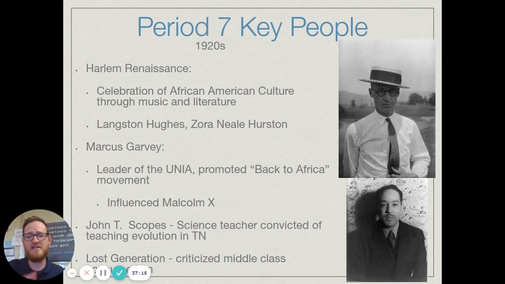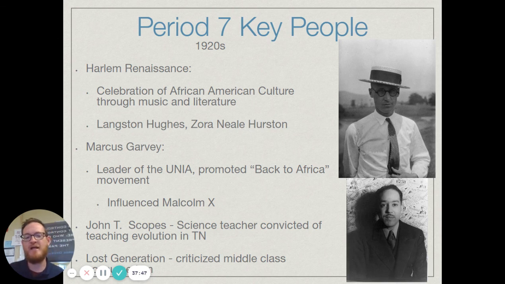The Harlem Renaissance, we already mentioned that, the celebration of African-American culture and some of the leaders of that. Another African-American leader during this time is going to be Marcus Garvey, and he is going to be very, very instrumental in promoting the Back to Africa movement. Basically, he said that he felt like African-Americans would never catch a fair deal here in the United States and pushed for African-Americans to move back over to Africa. He is actually going to be a huge influence on the later Malcolm X.